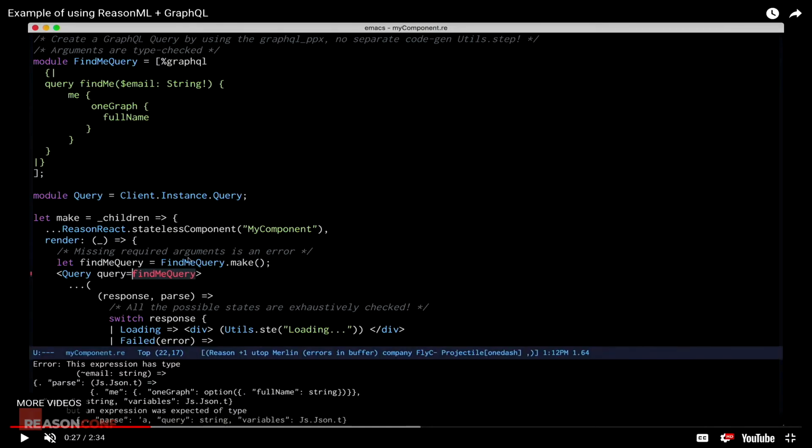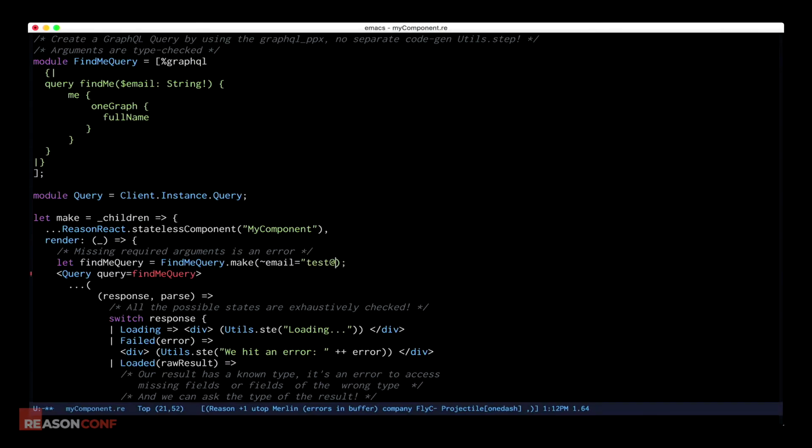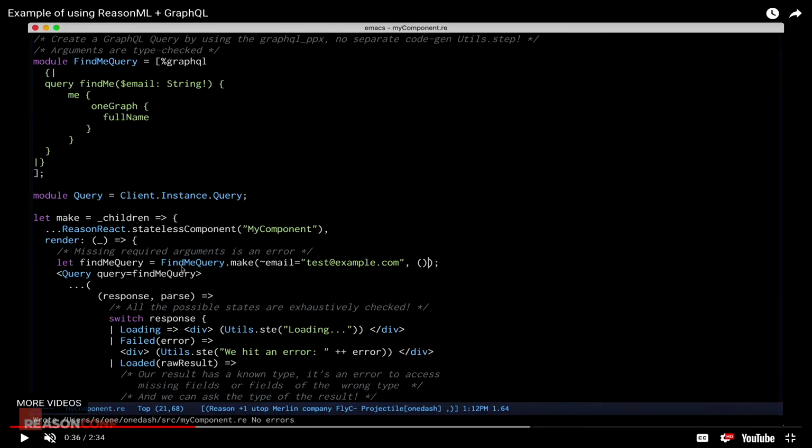And as soon as I do that, I see that the component that's making use of that query is no longer valid. So I have to go there, and we get to use the features of the language, like labeled arguments, and I get to use that right inline. And so now I know that my query has been fulfilled, that it's both syntactically correct, that the server has these fields, and that I'm executing it correctly.